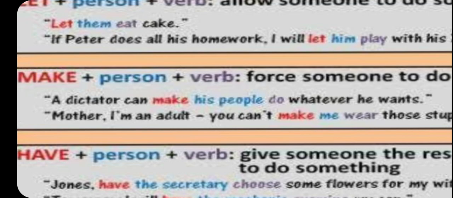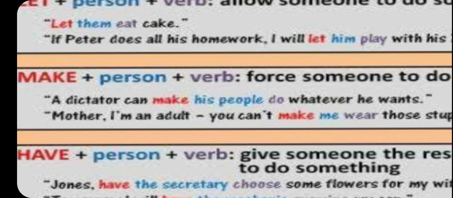Okay, so make his people: make is a causative verb, then after the causative verb comes the person. Let me remind you, S C V P V: S, the subject, is the dictator, CV is make, the causative verb, P, his people, is the person, and V is do, is work, right?